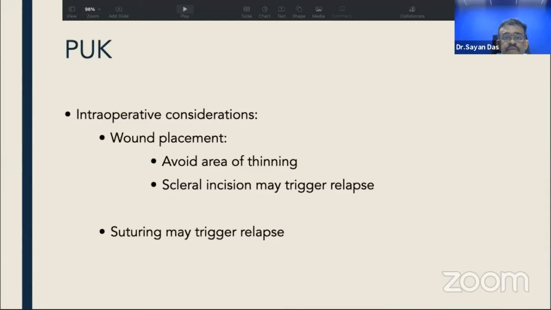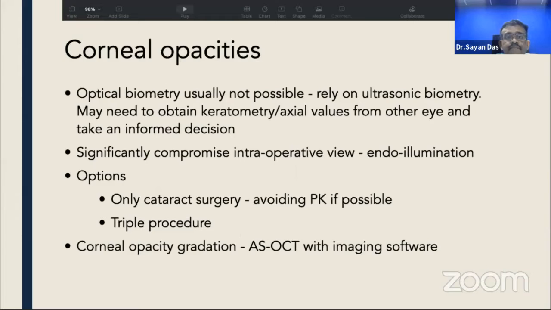In intraoperative consideration, the wound should be placed while avoiding the area of thinning, and scleral incision may trigger relapse. So we should ideally avoid scleral incision and go for clear corneal incision. And also suturing may trigger relapse, we need to remember.